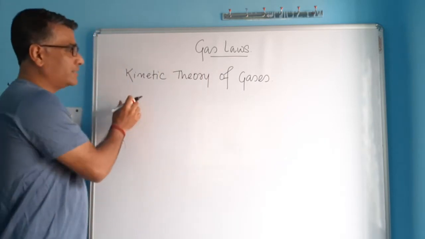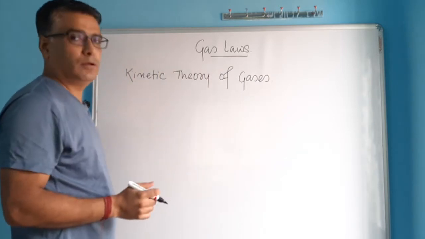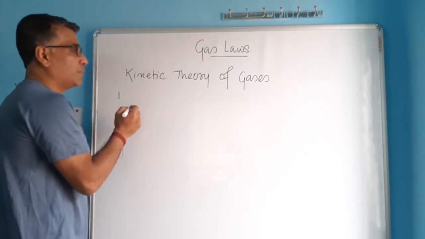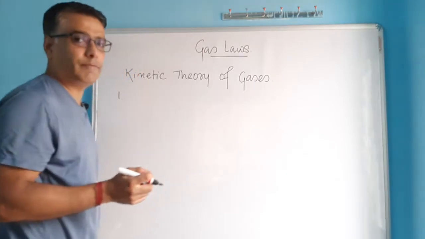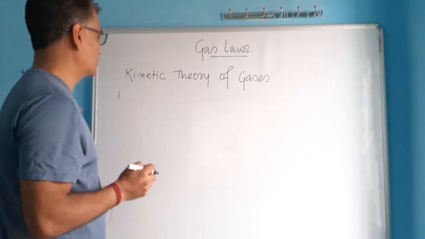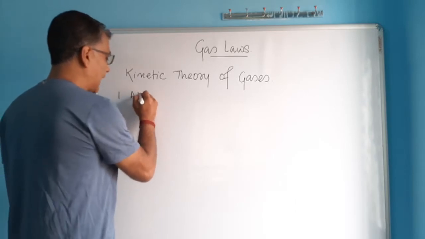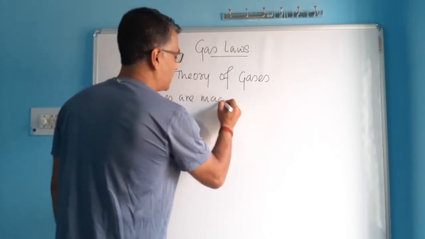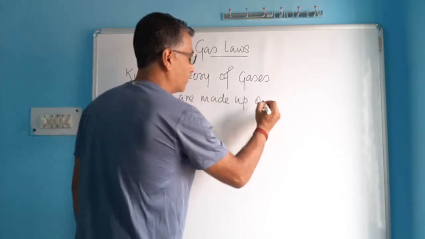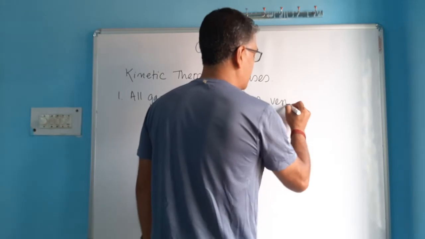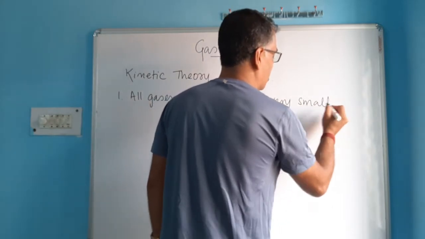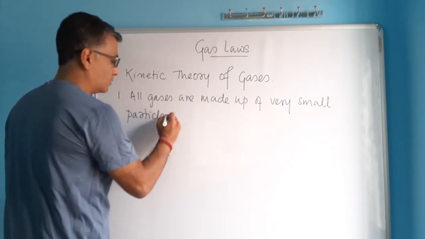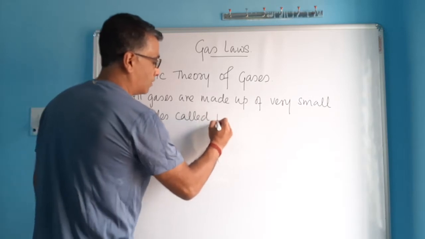There are many points and postulates in this theory. So it begins like this. First of all, it tells us that gases are made up of many different smaller, very tiny entities called molecules. All gases are made up of very small particles called molecules.